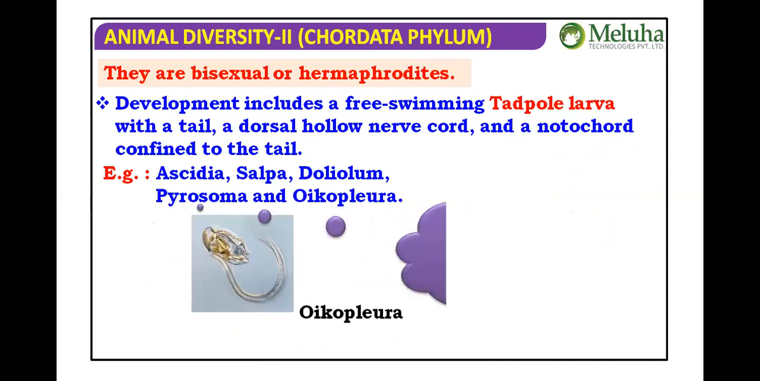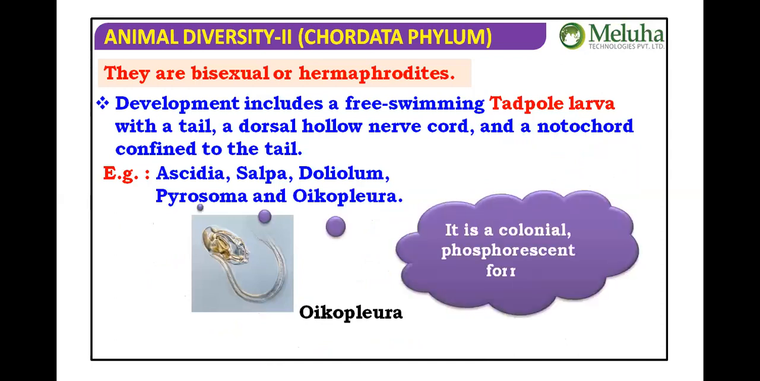Then some examples: Ascidia, Salpa, Doliolum, Pyrosoma, and Oikopleura. Oikopleura is especially a colonial phosphorescent form.